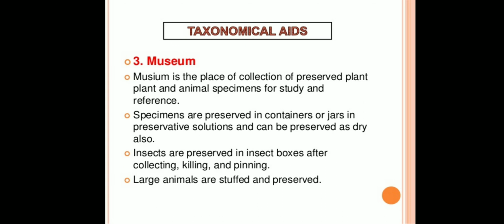The third taxonomical aid is the museum. Museum is the place of collection of preserved plants and animal specimens for study and reference. Specimens are preserved in containers or jars in preservative solutions and can be preserved as dry also. Insects are preserved in insect boxes after collecting, killing and pinning. Large animals are stuffed and preserved.